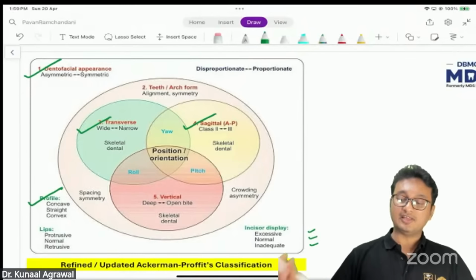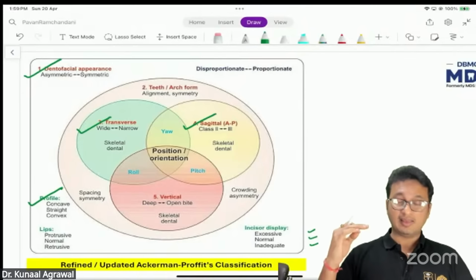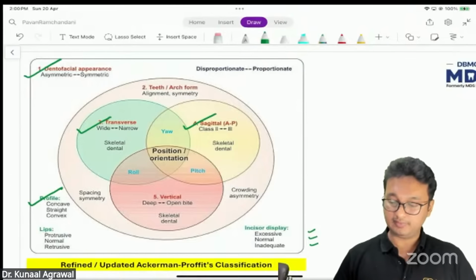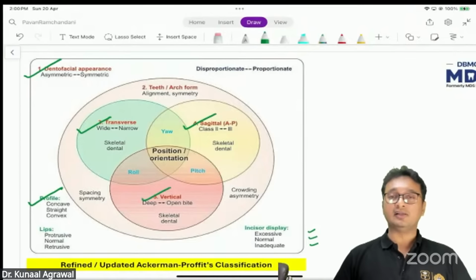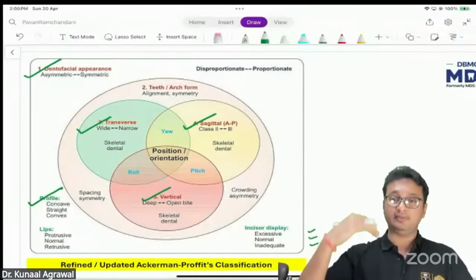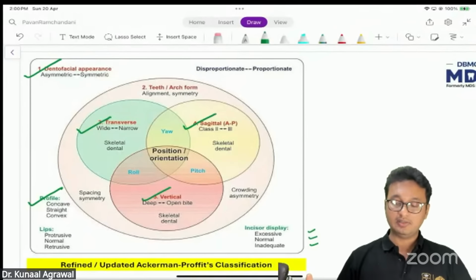Then fourth is sagittal. We can classify the malocclusion as class 2 or class 3 depending on the anteroposterior position of the jaws in the plane of space. And the fifth one is vertical. How the patient's jaws are oriented in the vertical plane of space, whether it is deep bite, open bite, skeletal deep bite, dental deep bite, and so on.